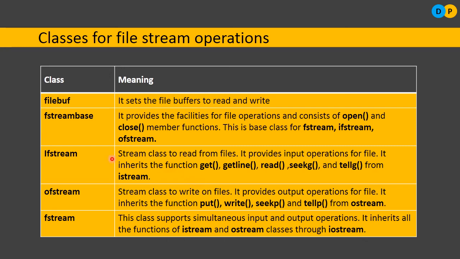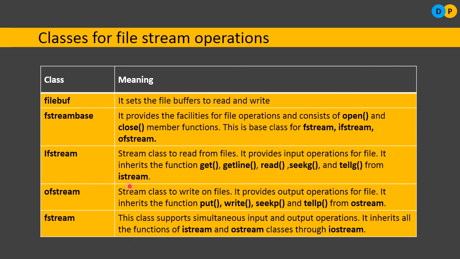What functions? Using ifstream, we can make use of the get function, getline, read function, seekg function, tellg function. These are the functions which you can make use of with ifstream, and these functions are inherited actually from istream.